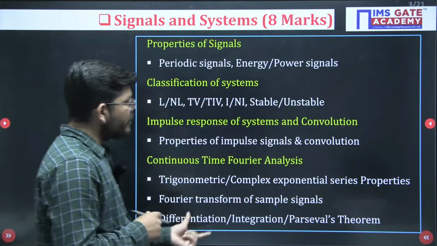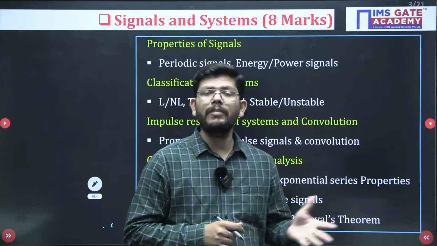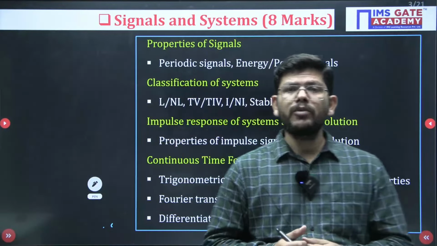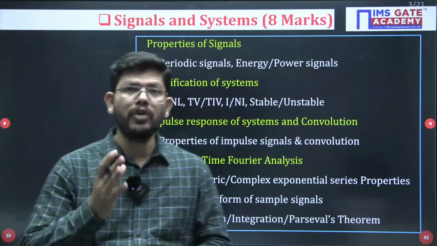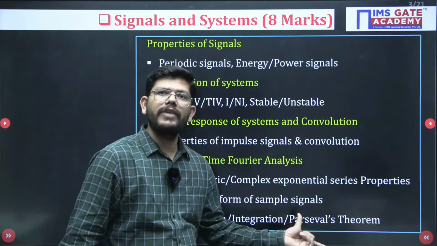Properties related to differentiation, integration and Parseval's theorem. If energy is being asked, or if the integral of x(t) squared or the integral of X(omega) squared is there, then you have to use Parseval's theorem. So this is very, very important.